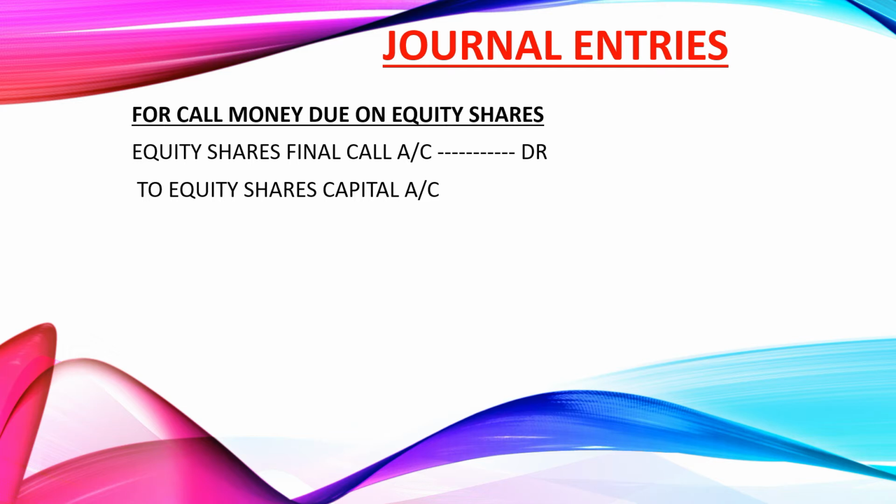As we have learned in the conditions, the equity shares should be fully paid up. The shares must be fully paid up. If it's given in the question that the shares are partly paid up, then before passing the entry for buyback, we have to make them fully paid up by making the call money due. The journal entry will be: equity shares final call account debit to equity share capital account.